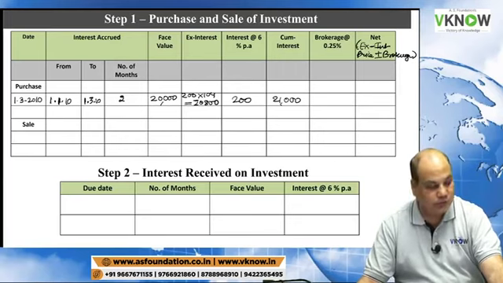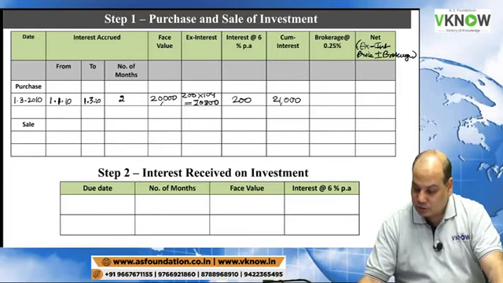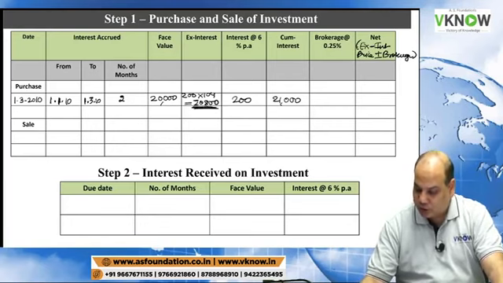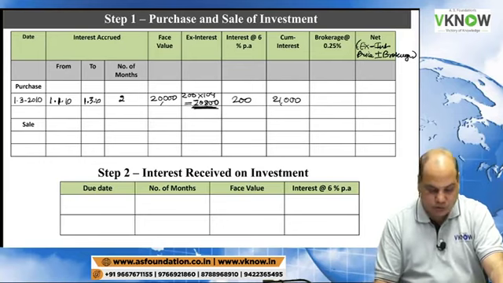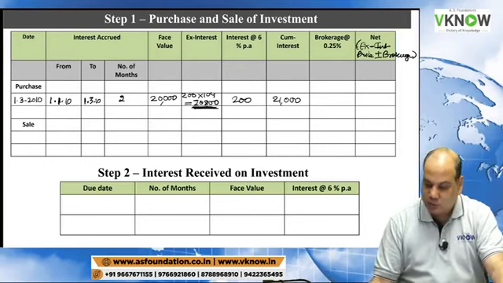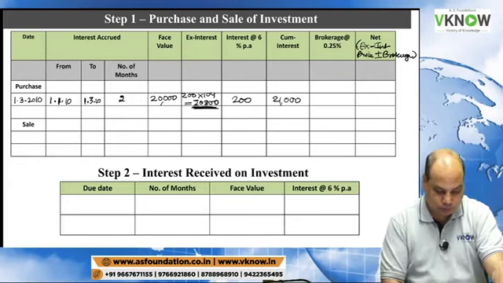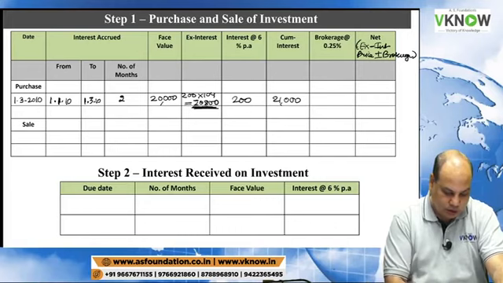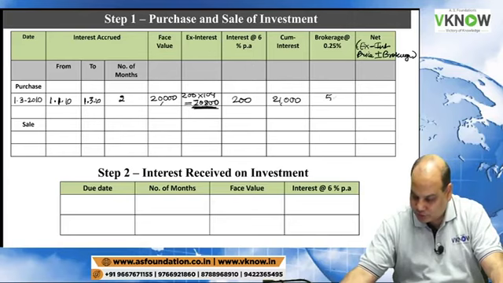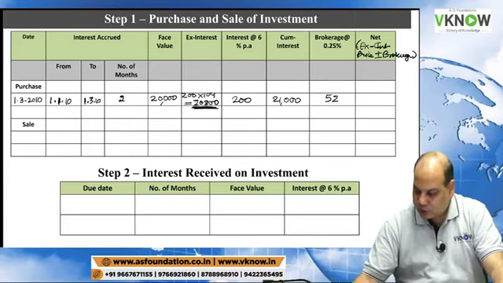Brokerage will be on ex-interest, 20,800 into 0.25%, which is 52 rupees.